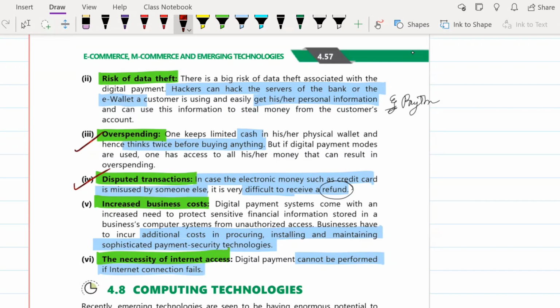So here what happens is that the other person, your CA friend, if he doesn't like you, he will not give you a refund and all, correct? So this case might happen where your money can be misused by someone and it will be very difficult to receive a refund from it.